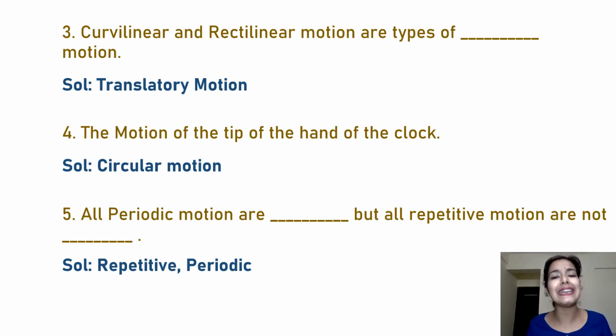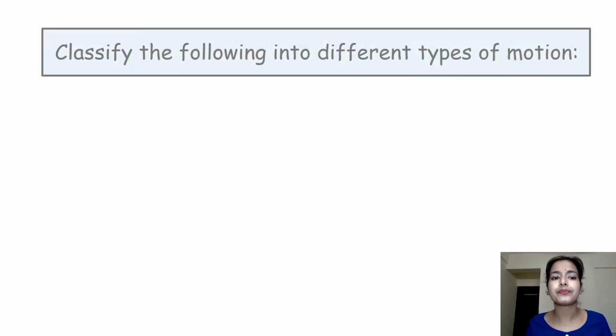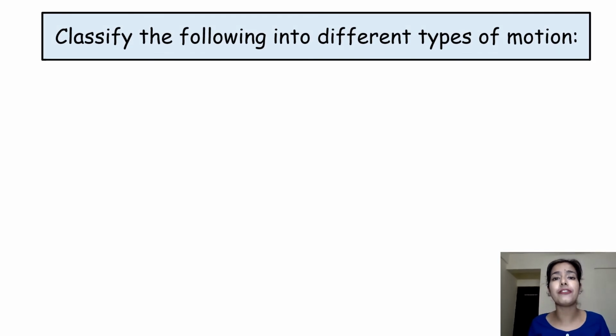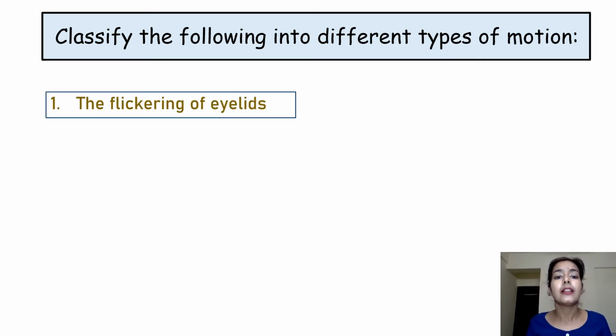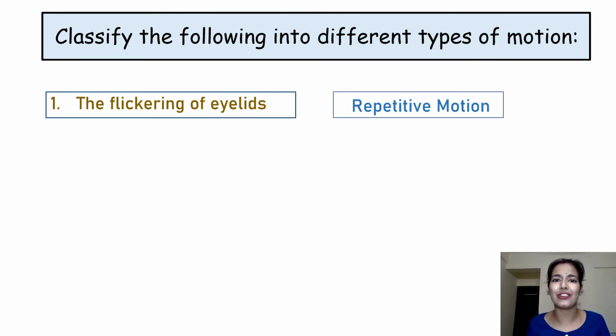Now we are moving to our next category, that is, classify the following into different types of motion. This is a very common question which can be asked in the exam. This category is very common from the exam's point of view. Our first option here is the flickering of eyelids. Flickering of eyelids is basically which type of motion? This is a repetitive motion, because it repeats itself, but there is no fixed interval of time. So this is not periodic, this is repetitive motion.